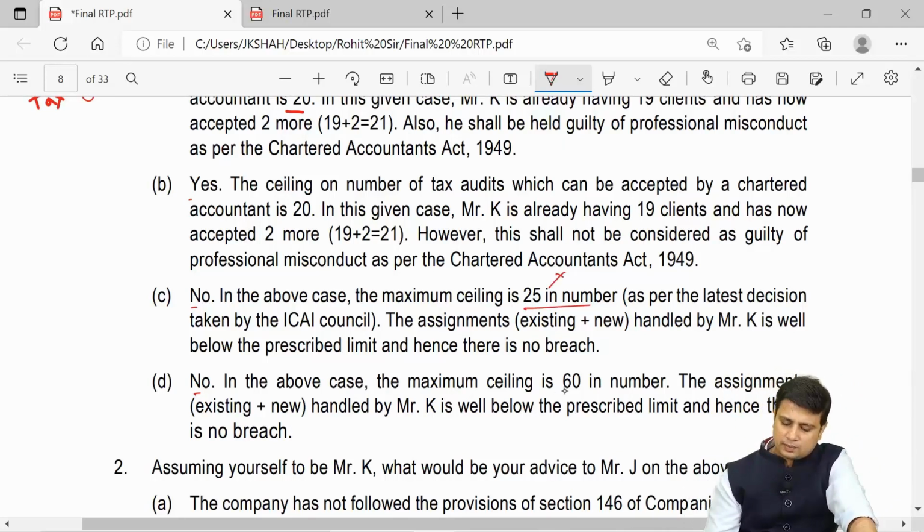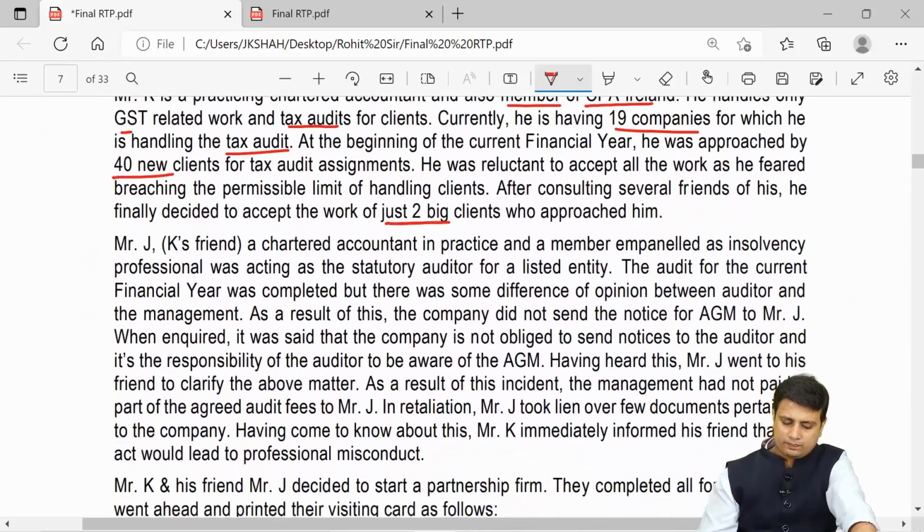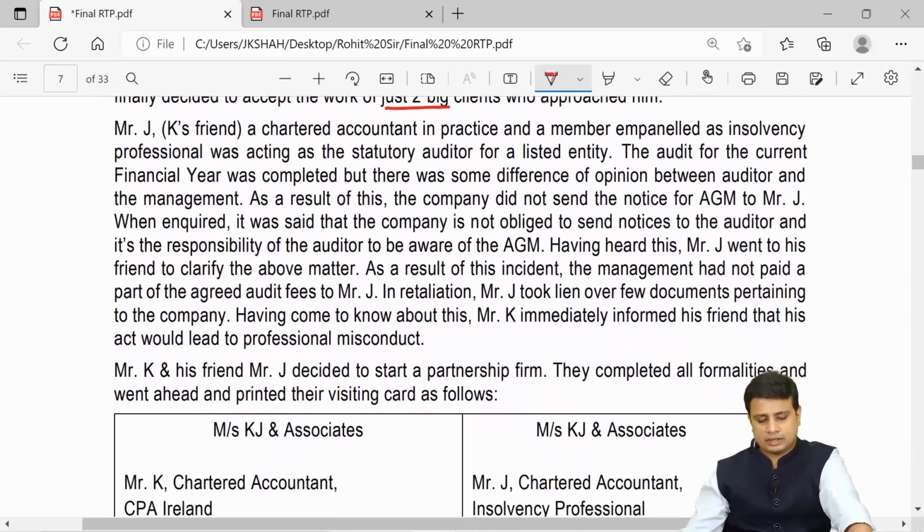Here in the above case, the maximum limit is 60. So the answer here is going to be D. The concept was about tax audit. How many tax audits can a partner do? 60.